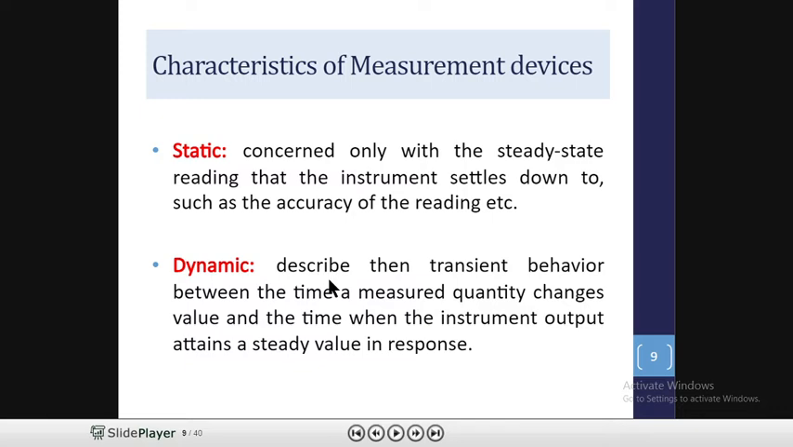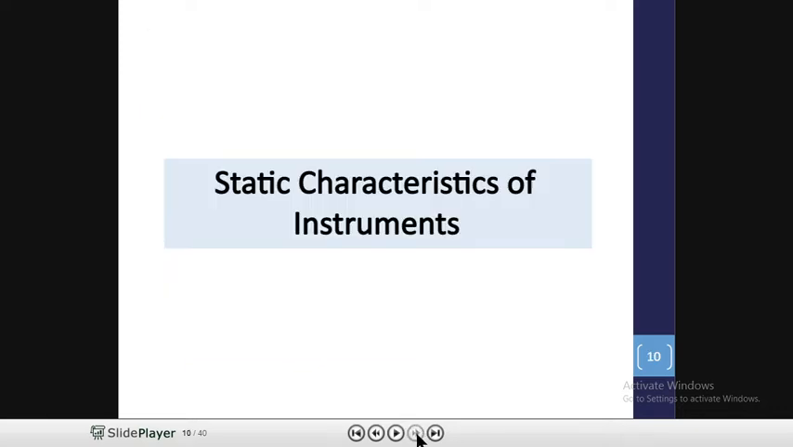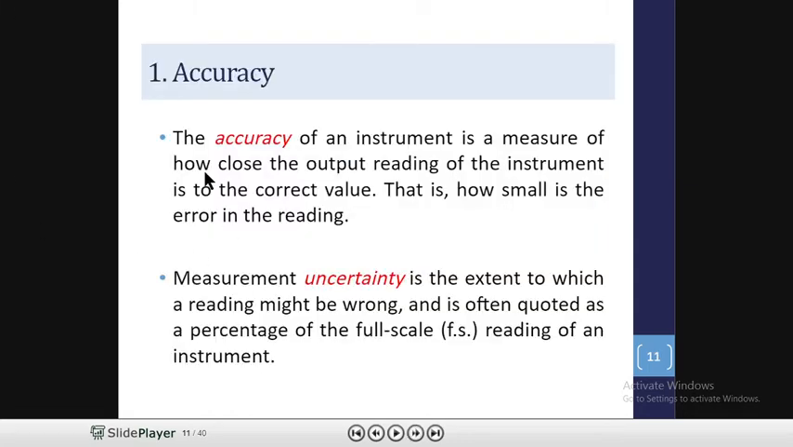Now we are going to see the static characteristics of the instruments, which are accuracy, resolution, precision, repeatability, sensitivity, and linearity. Okay, so here we are going to start with accuracy.